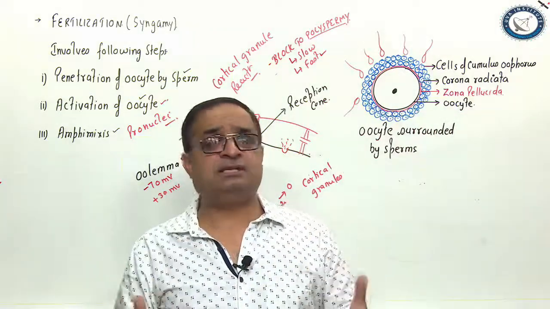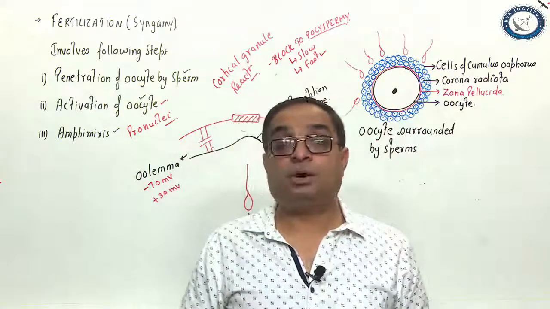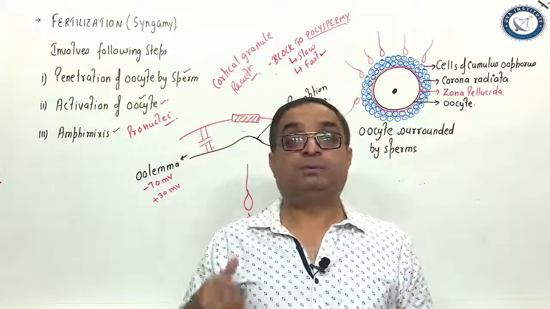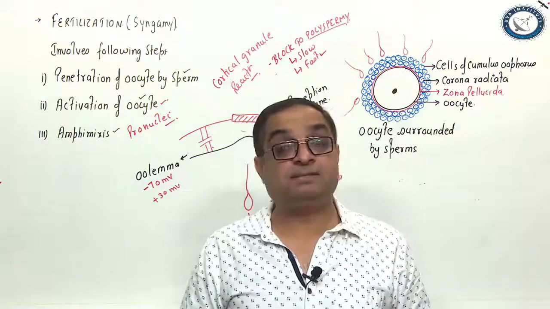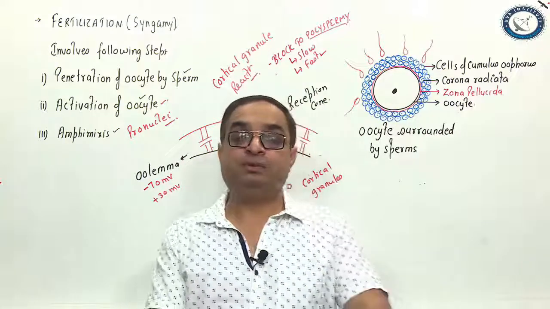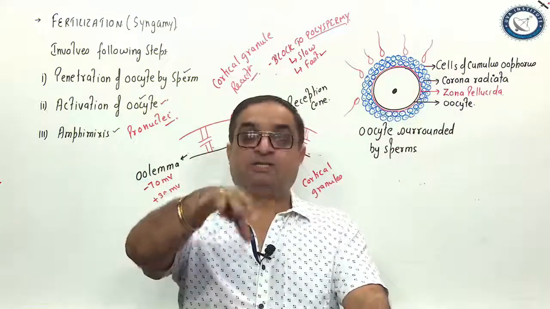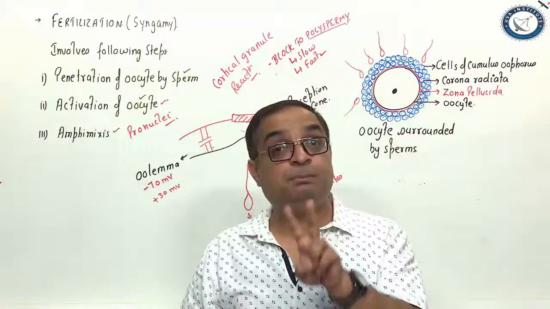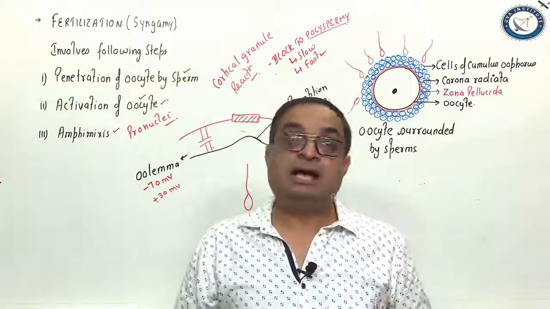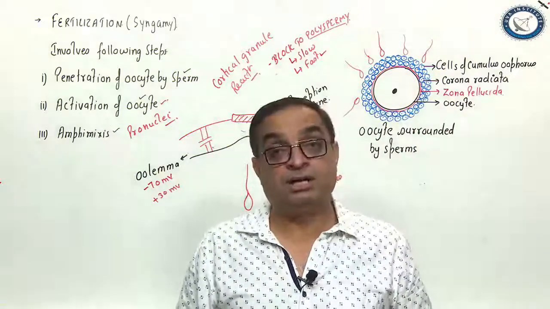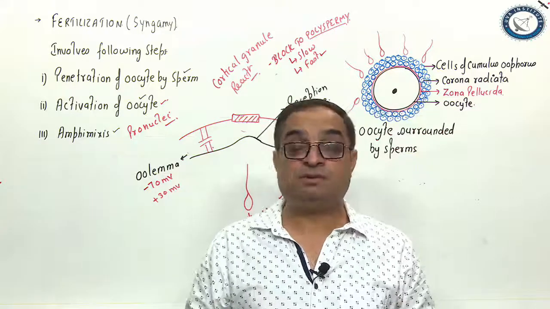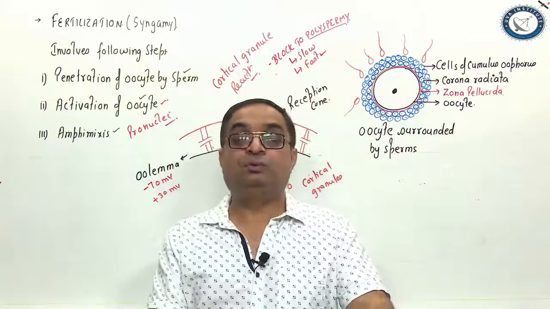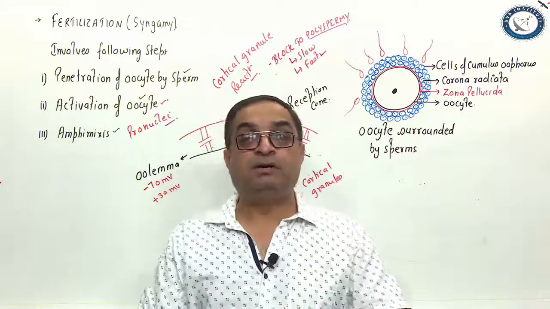One significance of fertilization is that it restores the normal diploid condition. And number two, the entry of the sperm stimulates the secondary oocyte to complete its meiosis, which is arrested at the metaphase 2 stage. This is the stage when the second polar body is expelled out and a haploid ovum is formed, the nucleus of which ultimately fuses with the nucleus of the sperm, resulting in the formation of the zygote. So that completes the process of fertilization.